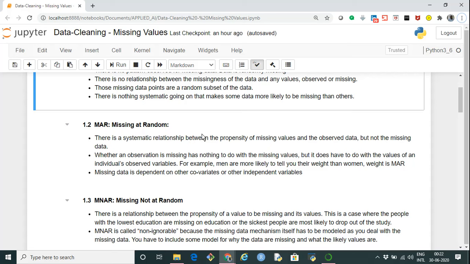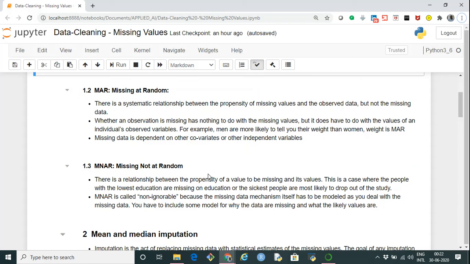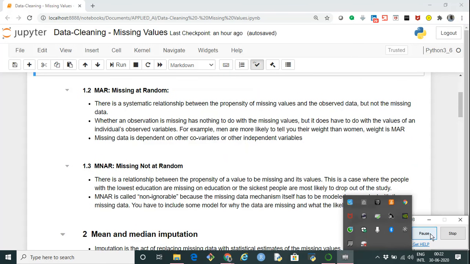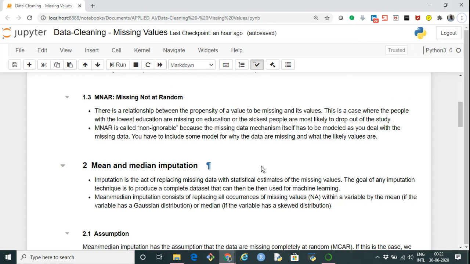Then another is missing not at random, which is MNAR. For such missing values, there is a relationship between the propensity of a value to be missing and its values. This is the case when people with low education are missing on the education, let's say, or somebody who is sick and drops out and is not able to give the exams, because of which his data is missing in the exam.